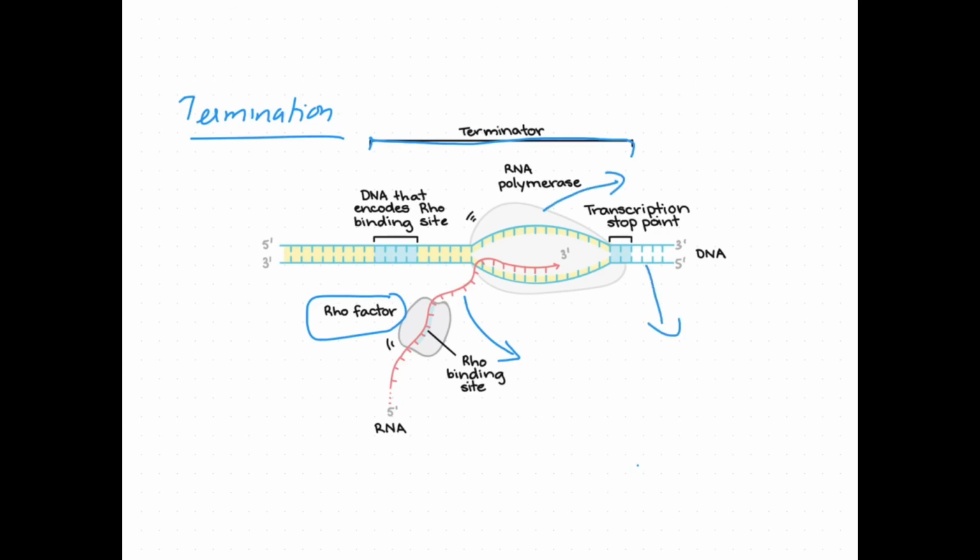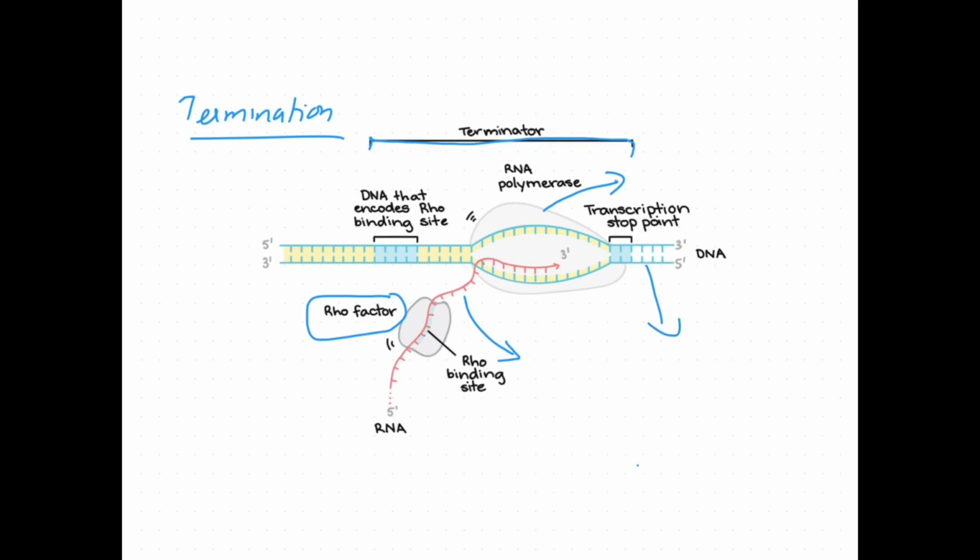So all 3 components get separated after the addition of Rho factor. This is known as termination. RNA polymerase is attached to the promoter, moves along the coding strand and reaches the terminator, and at the terminator the process ends. Now we can see the DNA, RNA polymerase and RNA all get separated.